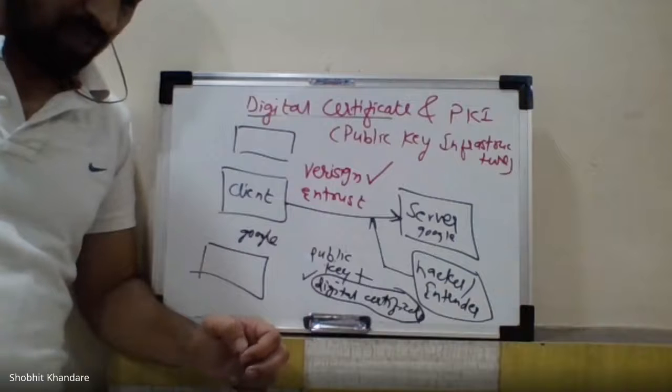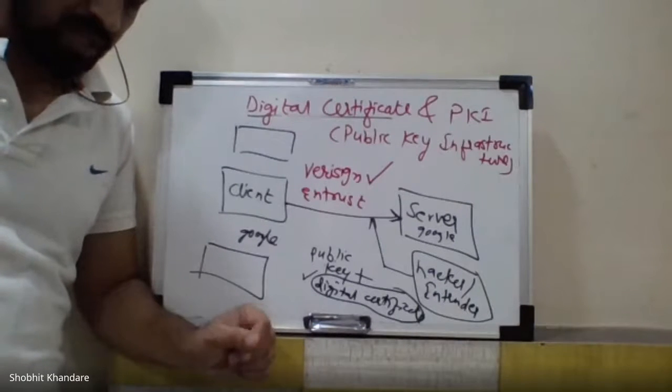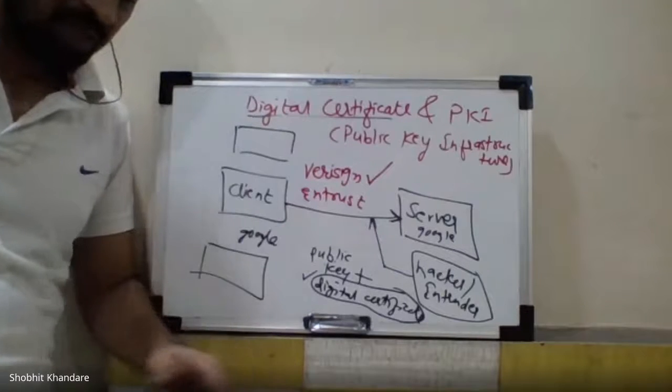which establishes the relation between a user and the public key.